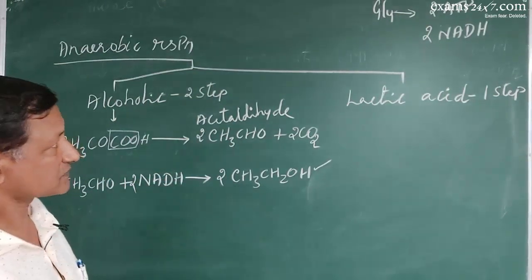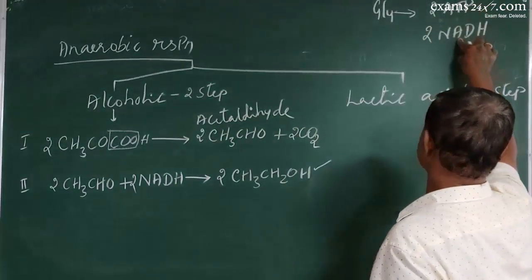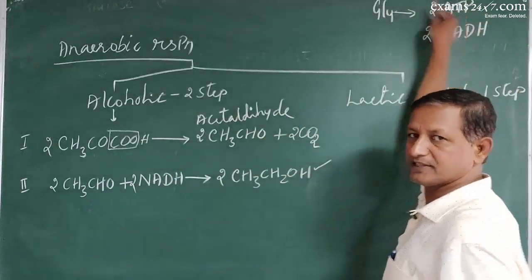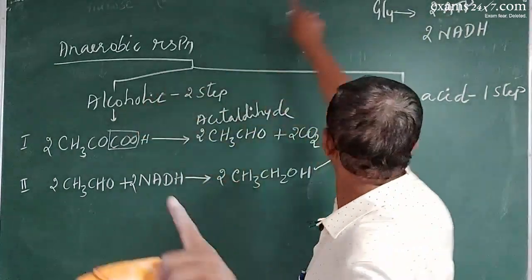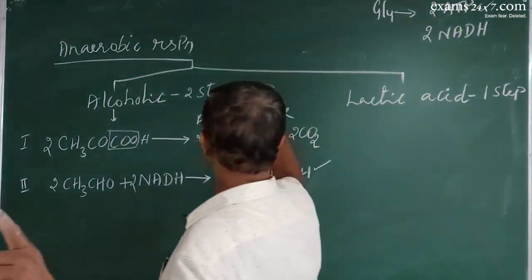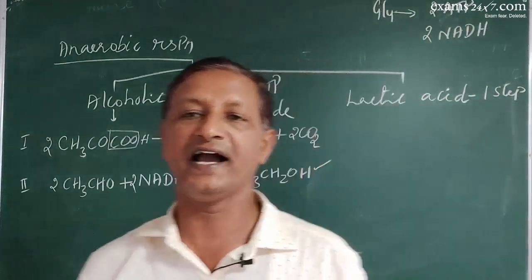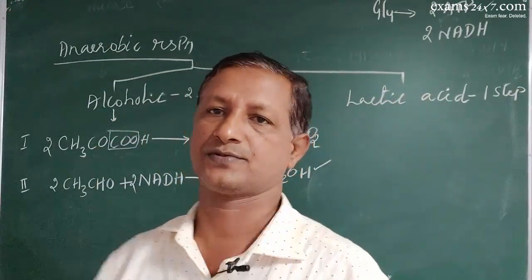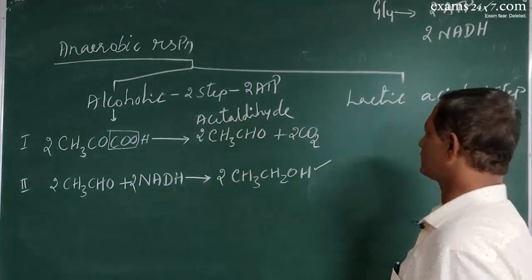So here, look at the end product of glycolysis. You had ATP and NADH. Now NADH has been used here. Now what is left out? Only ATP. That is why the energy that you get in alcoholic fermentation is only 2 ATPs. Please remember this. Here you will get only 2 ATPs. That is why in the beginning itself I told you that the amount of energy released in anaerobic respiration is too less. Right. So this is the alcoholic fermentation.